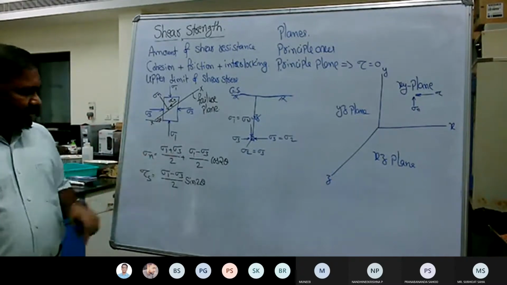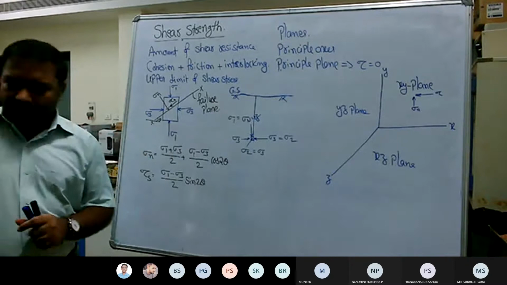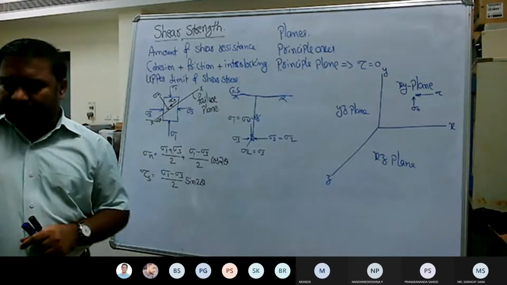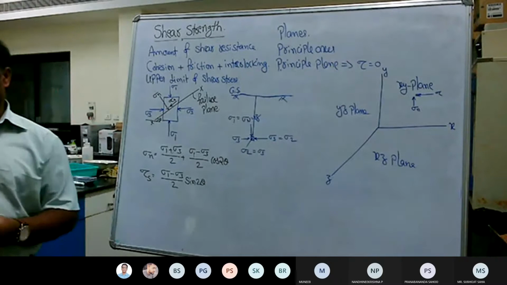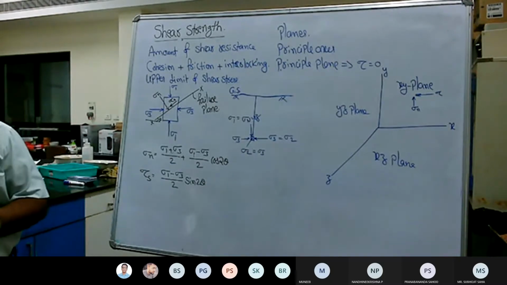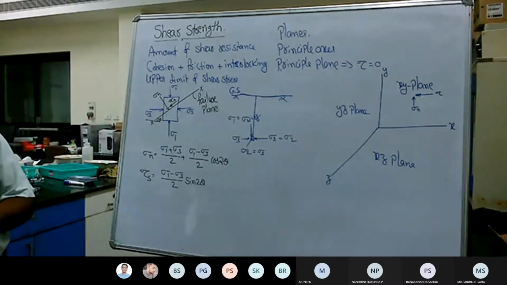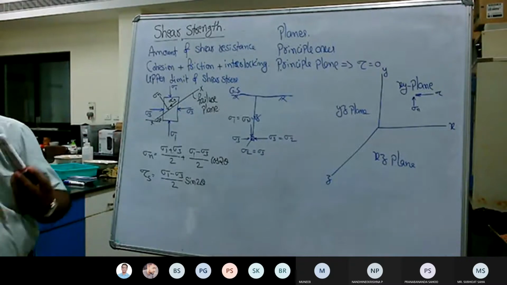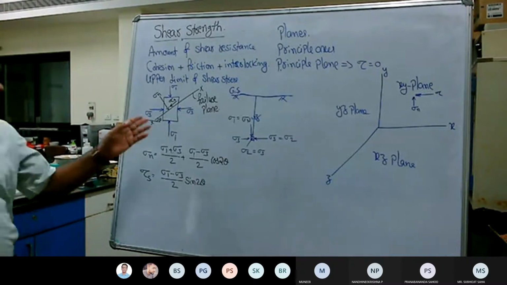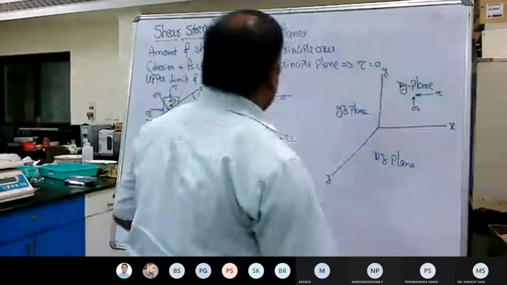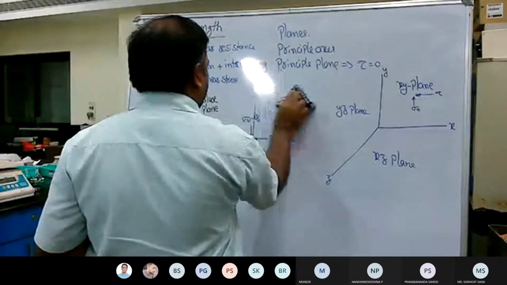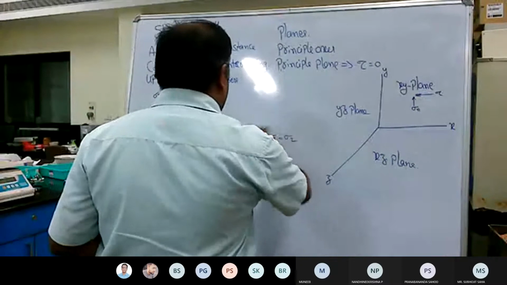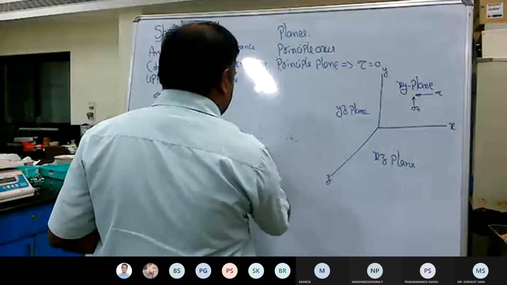Derivation of sigma n and tau on the failure plane, normal stress and shear stress, by resolving sigma 1 and sigma 3 along the failure plane. Just resolve and do it. Otherwise I can tell you another simple procedure, the same resolution concept only.